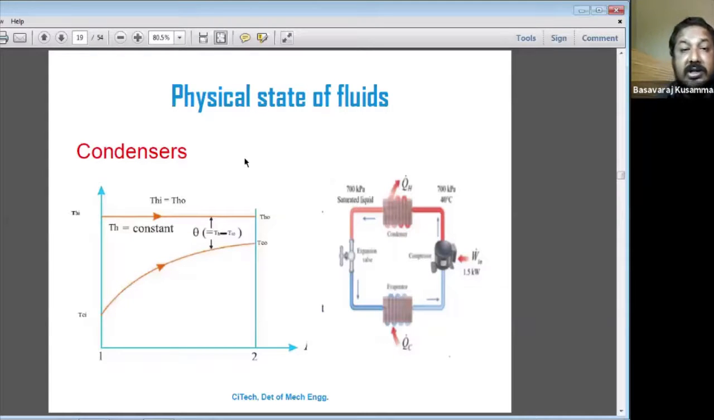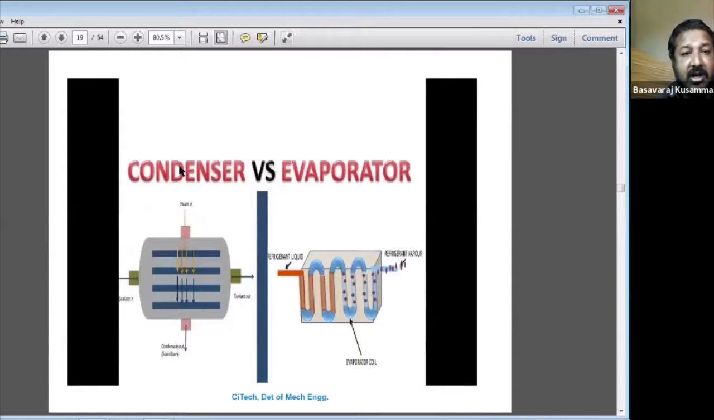What type of fluid is flowing inside the heat exchanger? Whether it is vapor or liquid. That is the state of the fluid. So condenser and evaporator are classified based on the state of the fluid. These are based on the physical state of the fluids. Condenser and evaporators are classified.